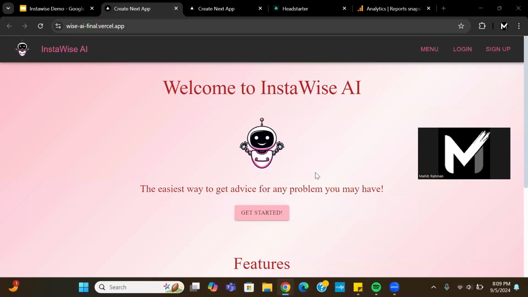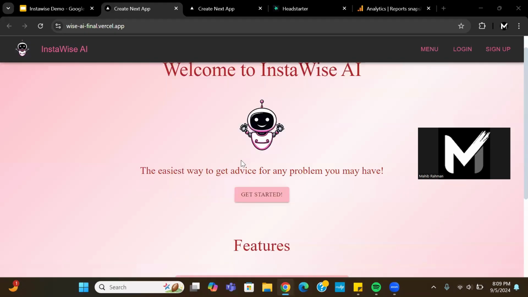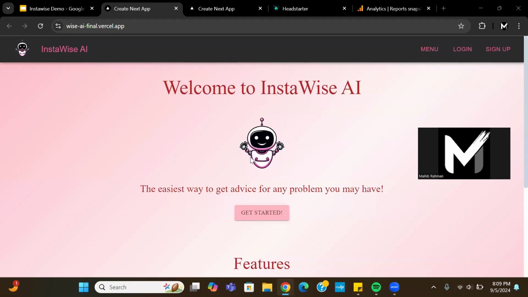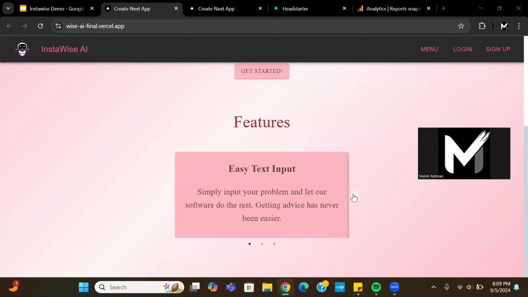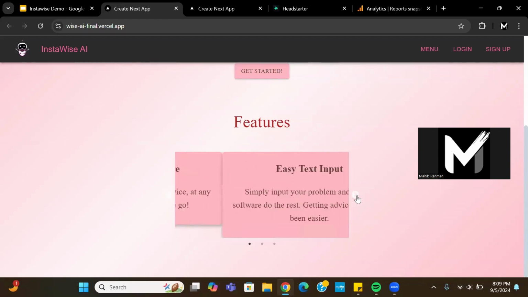All right, so it takes you to this landing page right here. The UI and the front end is still in the works, so we will improve on this in the future, but this is what we have right now. It brings you to this landing page that says welcome to InstaWise AI, and then it allows you to get started. And we also talk about features of this app.